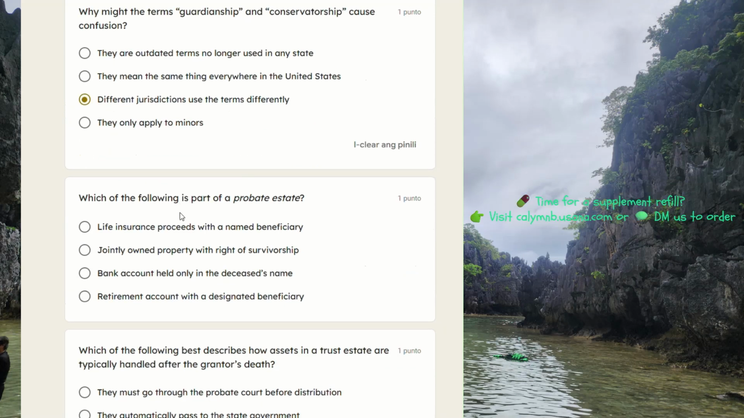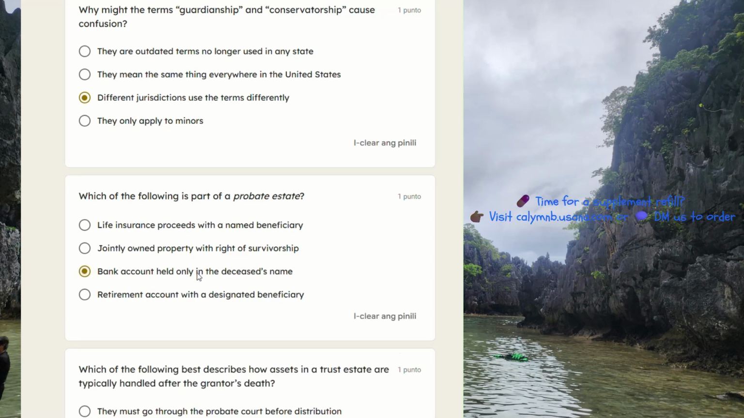Which of the following is part of a probate estate? Life insurance proceeds with a named beneficiary, jointly owned property with right of survivorship, bank account held only in the deceased's name, retirement account with a designated beneficiary. Wait, which of them is part of a probate? A? Oh, sorry. C? Yeah, C. Haha, not sure.